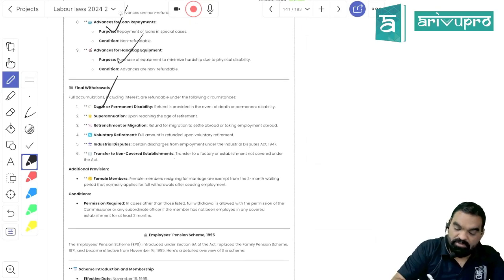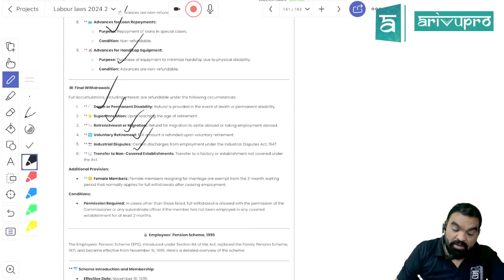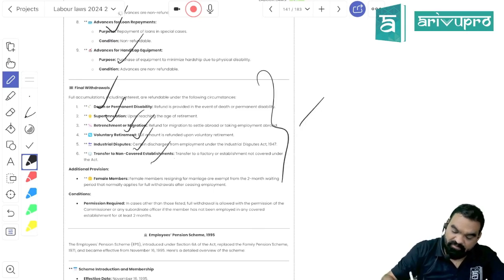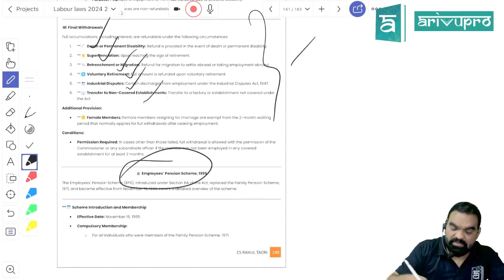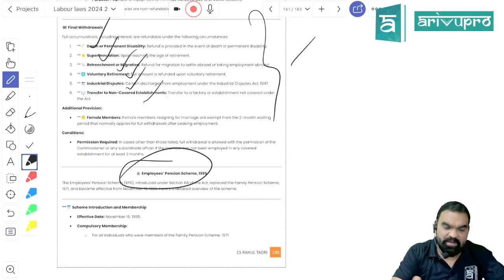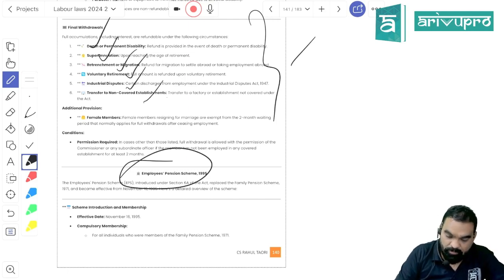Final withdrawal is possible in case of death, superannuation, retrenchment, voluntary retirement, industrial dispute. These are the final settlements you will get. Is it clear? So few things are mandatory to learn. In Employee Provident Fund, the first one is contribution amount, second one is advance, and the third one is final withdrawal.